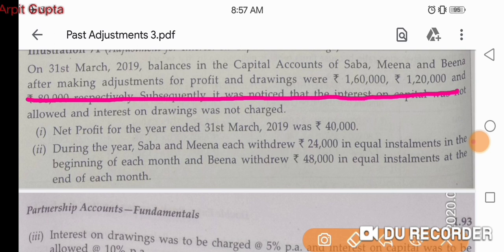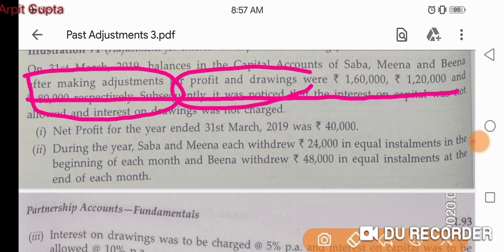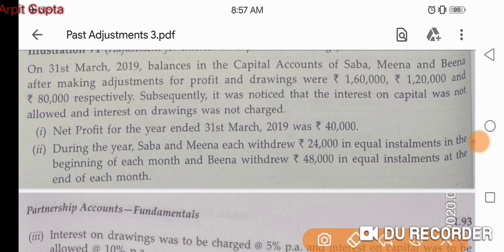So the capitals that are given are closing capitals, because it is written that after making adjustments. After making adjustment means that the adjustment of profit and drawings has already been done. This means that profit has been added and drawings has been subtracted, which is the normal treatment.